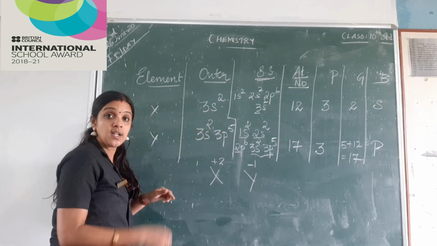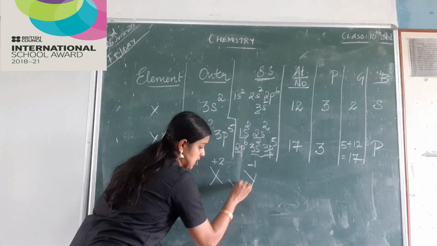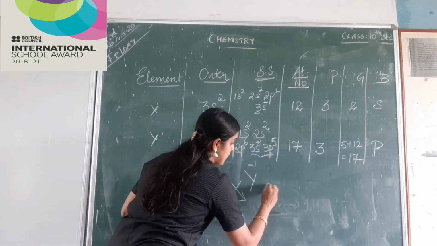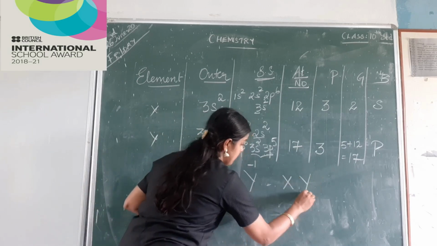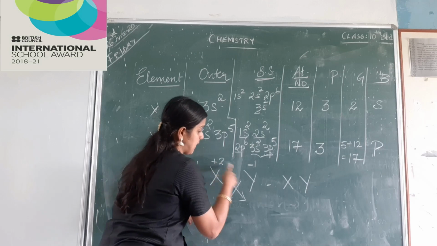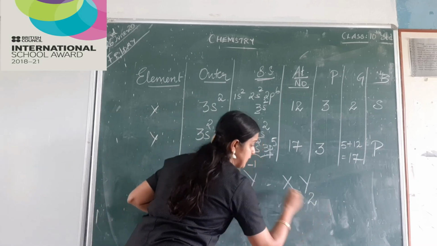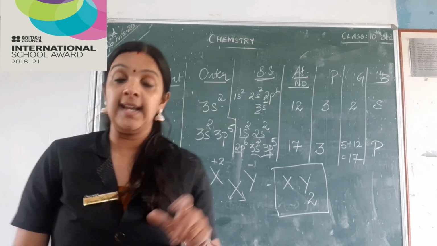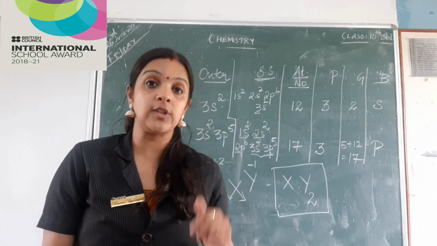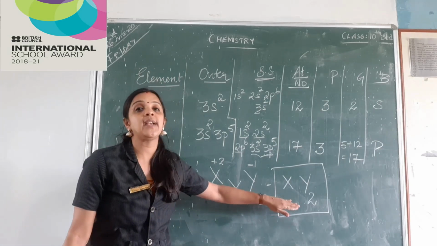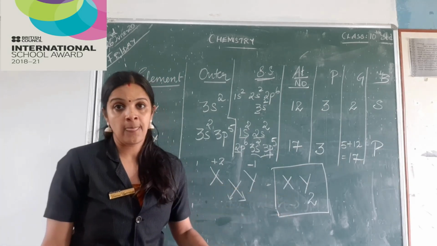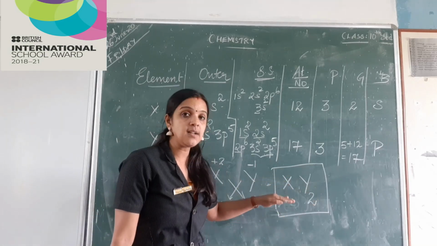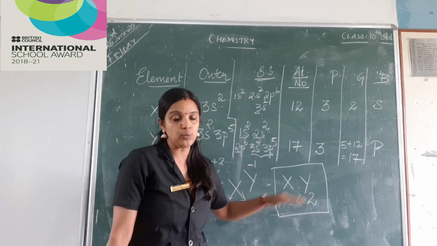And how do we do the formula? We just crisscross, that is cross multiply these two. So you get here X, Y, this minus 1 comes here, plus 2 goes here, so XY2. Do not write the original chemical formula of the element or the compound. Use only the variables that are given in the question. Right? Because we know this is magnesium, this is chlorine. But still we will be writing only XY2.